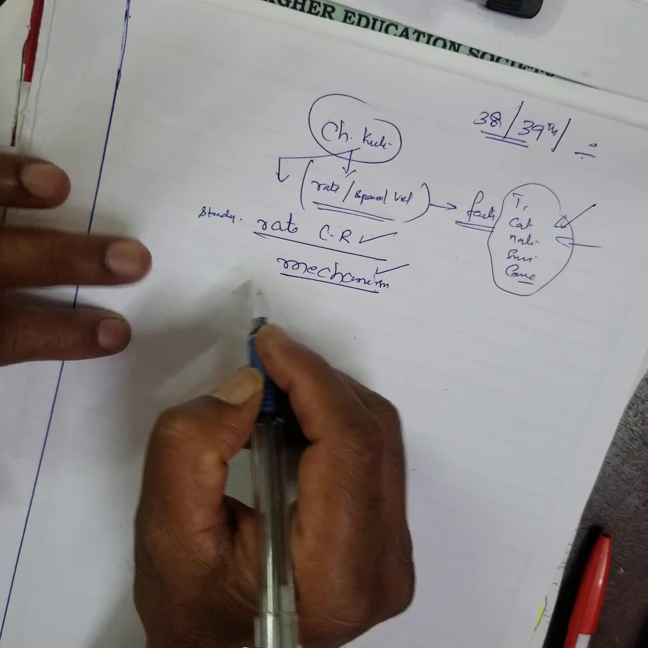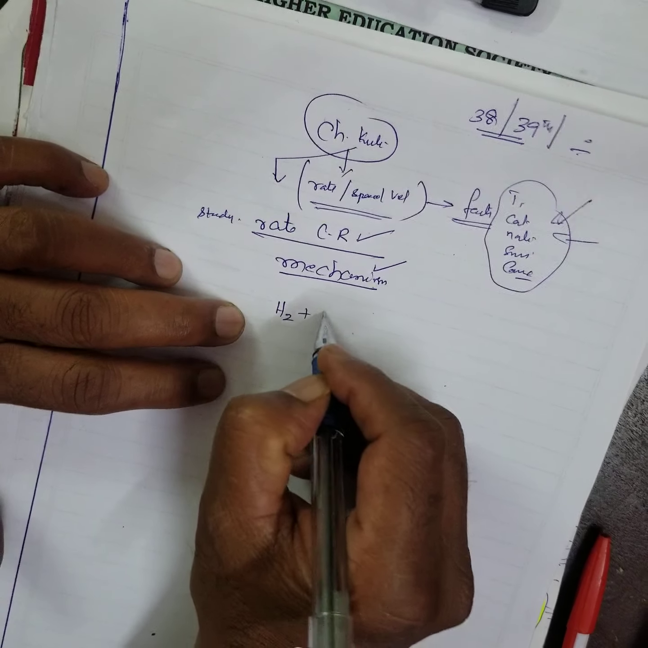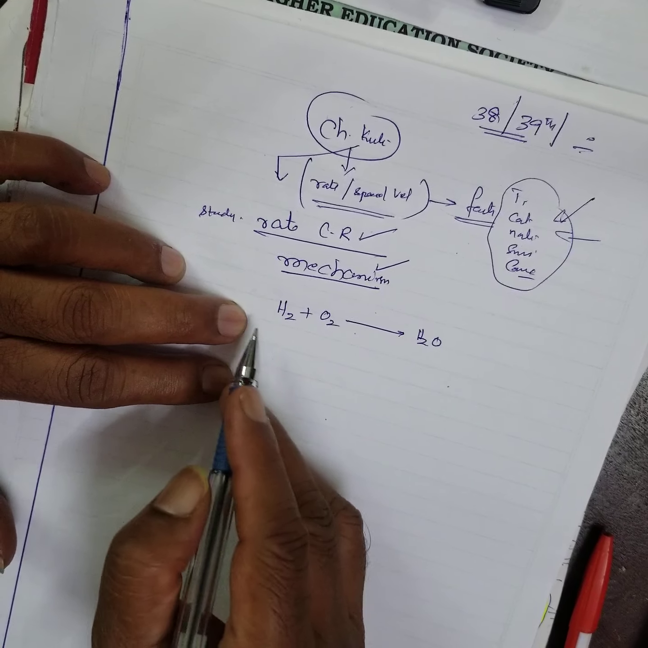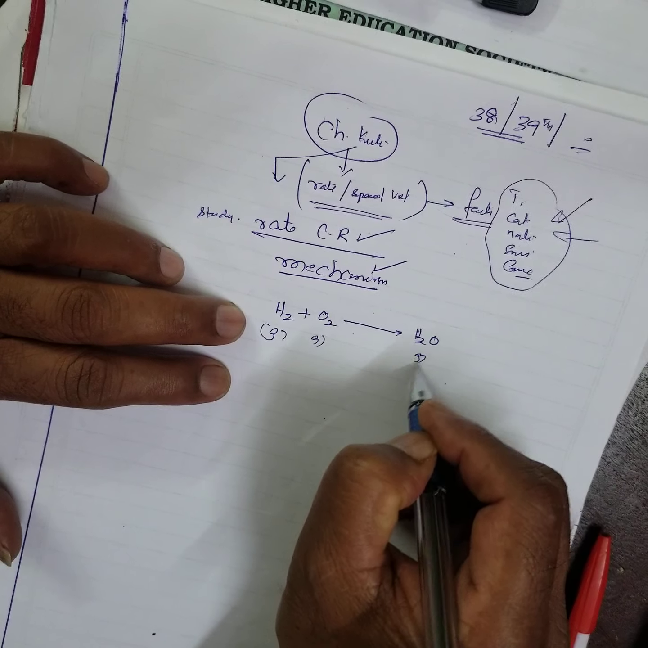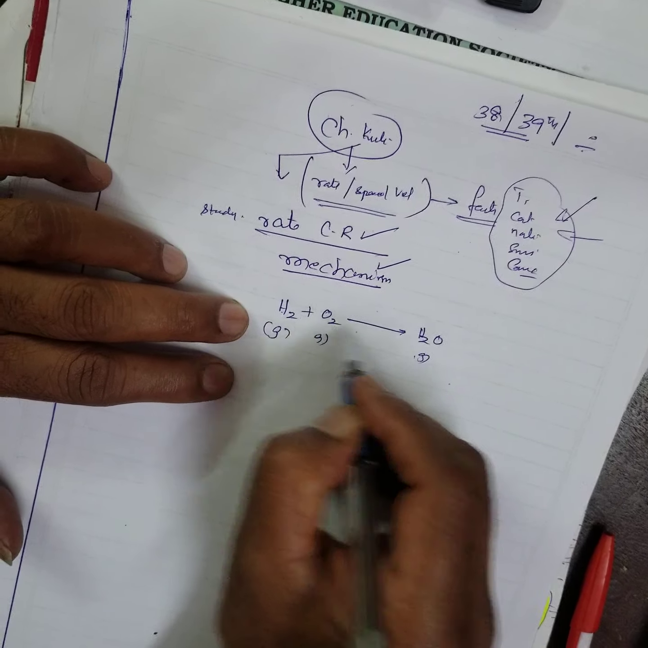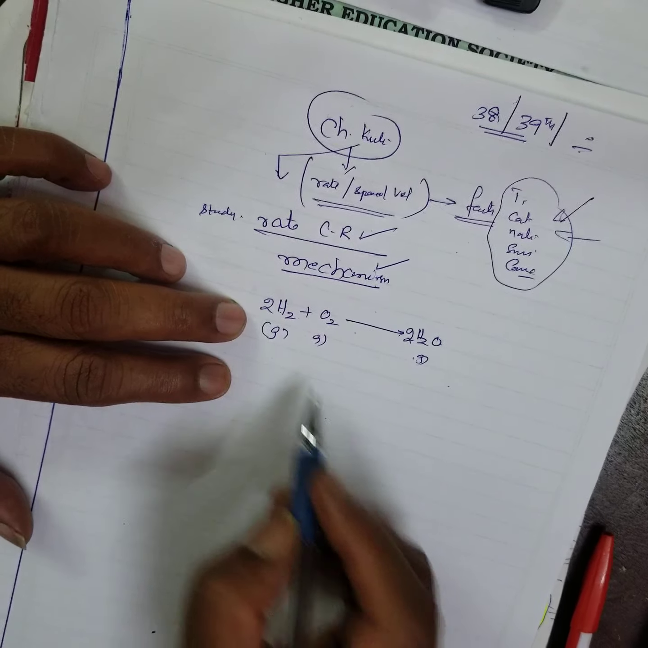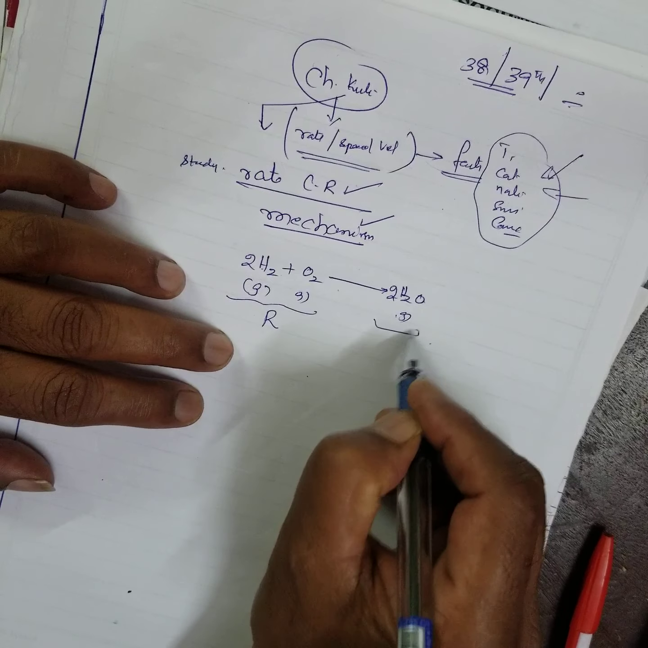Now consider a simple reaction. Hydrogen combines with oxygen to form water molecules. This is a gas molecule, this is also a gas molecule, and you know how to balance it: put 2 for oxygen here, therefore 2 here. In general, this side is called the reactant and this side is called the product.